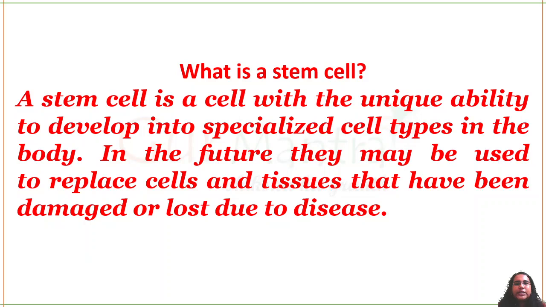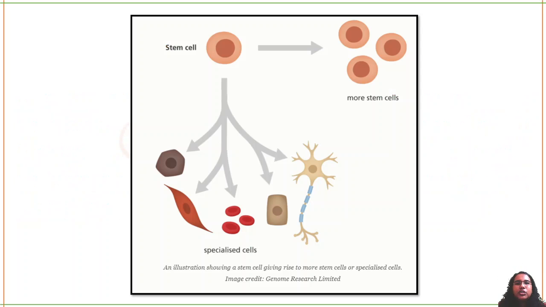Next, we are going to understand what a stem cell is. A stem cell is a cell with a very unique ability that it can develop into any kind of cell in your body. They can replace damaged tissues, and you'll have new tissue in that place. That is what a stem cell does. When it divides, it gives rise to a differentiated cell and a copy of the stem cell.